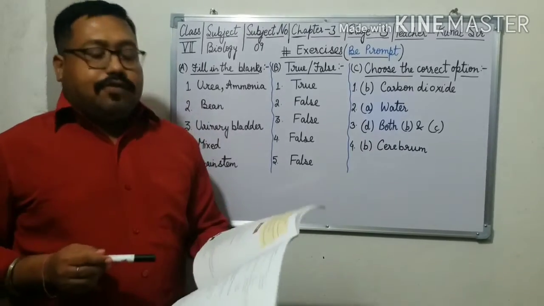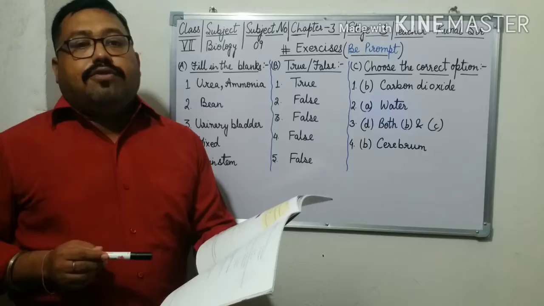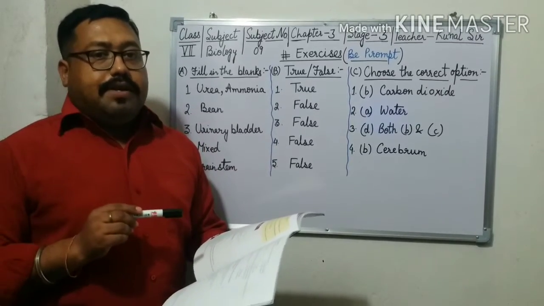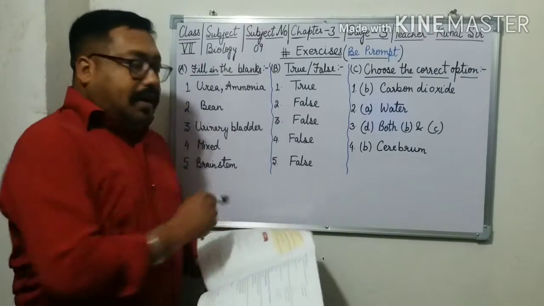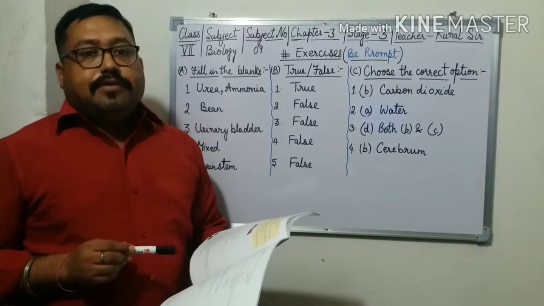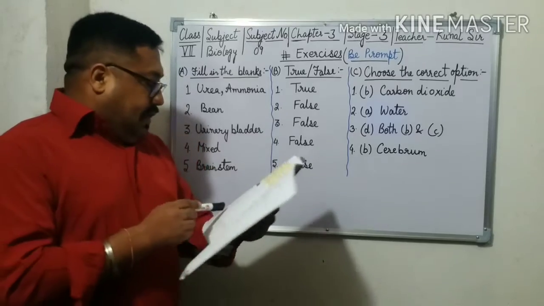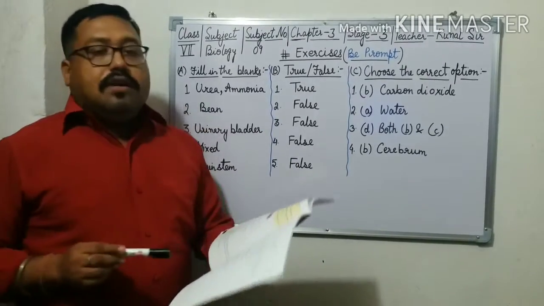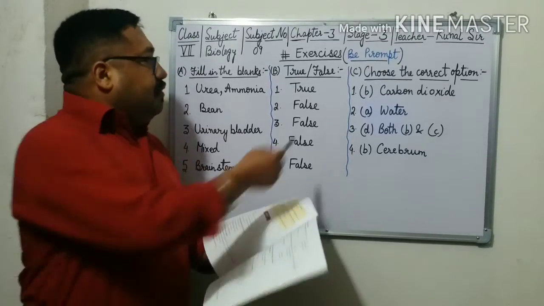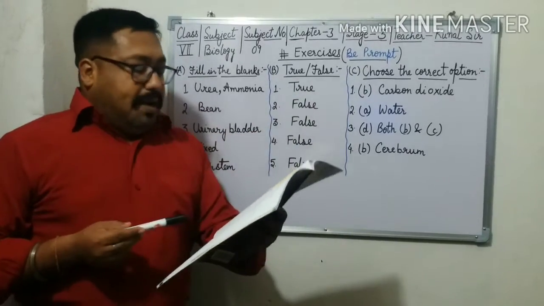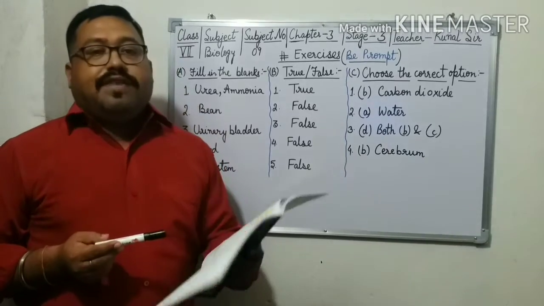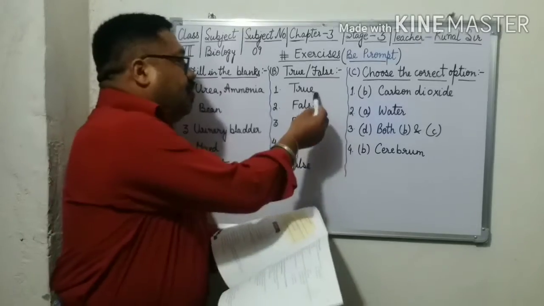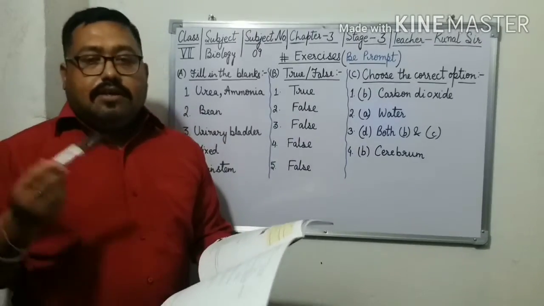Fifth question: medulla oblongata is located where? We completed this question recently too. Yes, in the brain stem, the end part of the brain. Then comes stating whether the statements are true or false. Metabolic reactions produce waste. Do metabolic reactions produce waste? Yes, they do. So the statement is true.